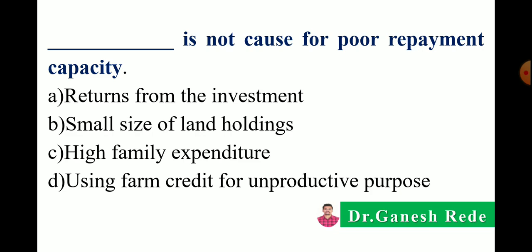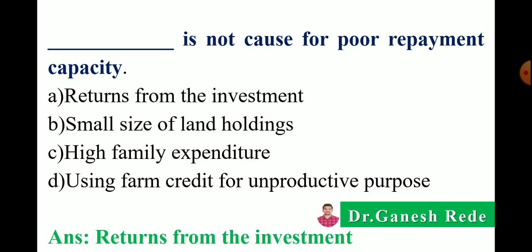So correct answer is returns from investment is not a cause for poor repayment capacity. Small size of land holdings, high family expenditure, and using farm credit for unproductive purposes are the causes for poor repayment capacity of the borrower.